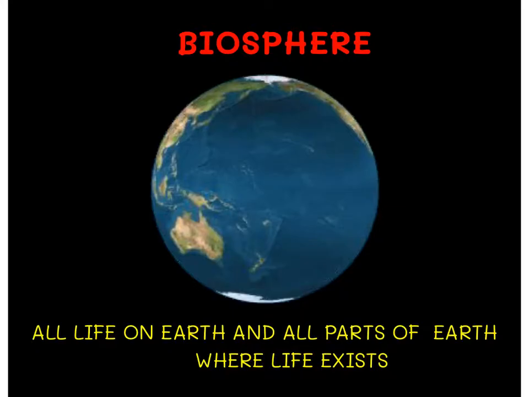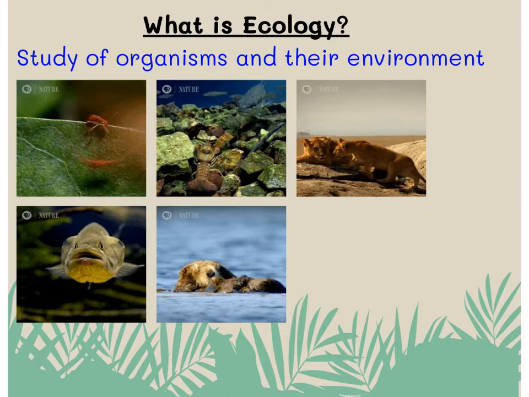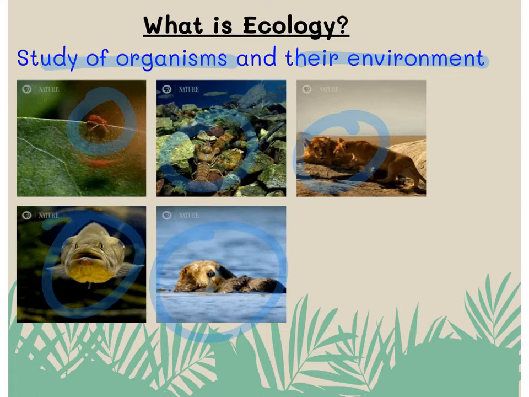In ecology, we talk about all the different levels of life and non-living things that make up the biosphere. The biosphere is all life on Earth and all parts of Earth where life exists. Since this unit is titled Ecology, we should probably go over what the word ecology actually means. The word ecology means the study of organisms and their environment. So we look at organisms and where they live, what they're eating, who they're interacting with, and the non-living parts of their habitat as well.